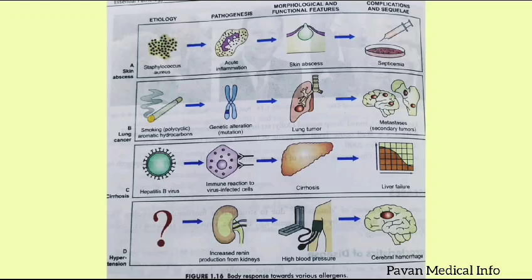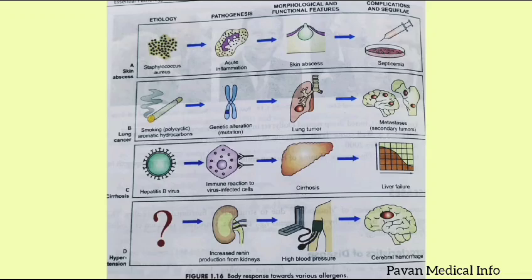When we see the second one, lung cancer, the etiology may be smoking, where the smoke contains aromatic hydrocarbons, due to which the pathogenesis will be genetic mutation. When you see the morphological features, it could be a lung tumor, and finally the complication in the body is metastasis, that is, secondary tumor.